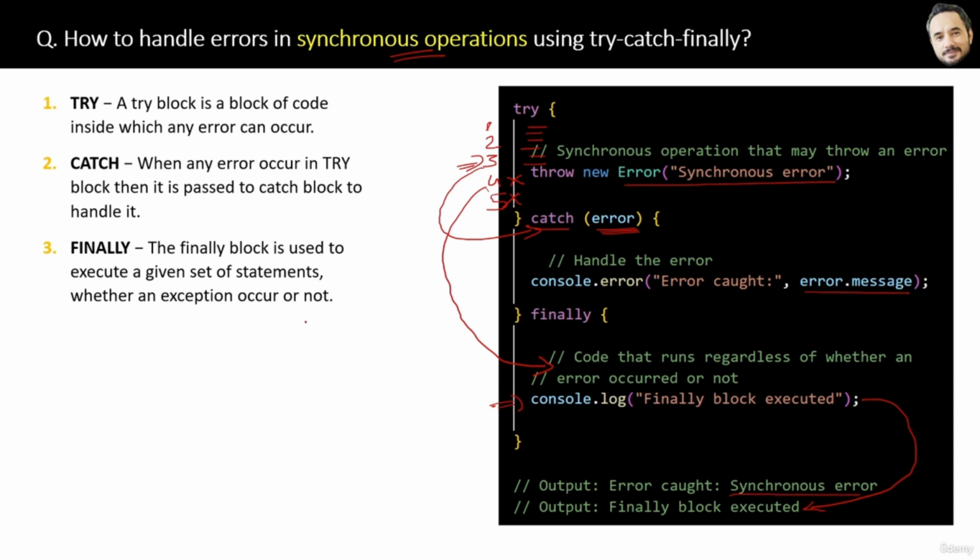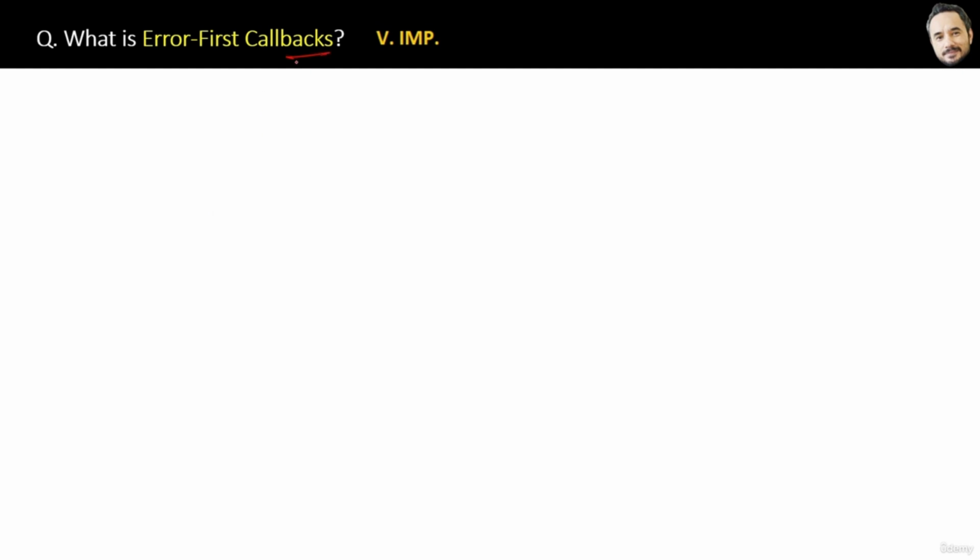What is error first callbacks? Error first callbacks are a way of handling errors only in an asynchronous operation in a Node application. Okay. And their way of working is hidden in their name only. Focus on the name. Error first callbacks. Now let me explain and show the code.